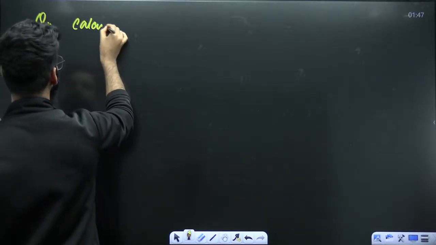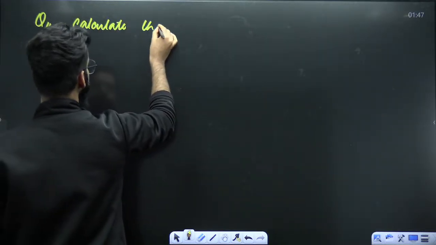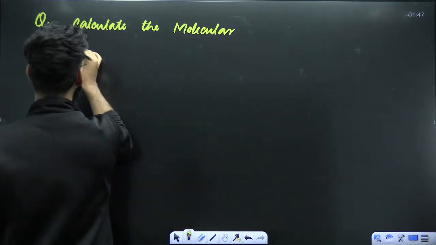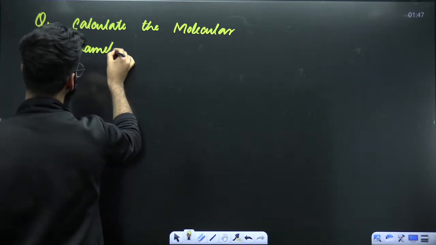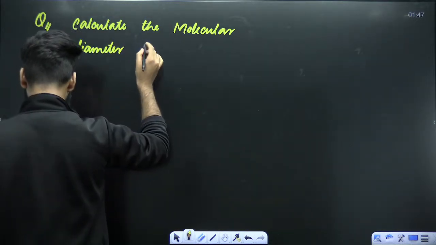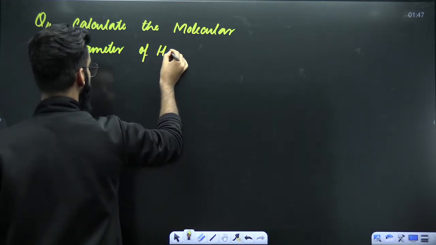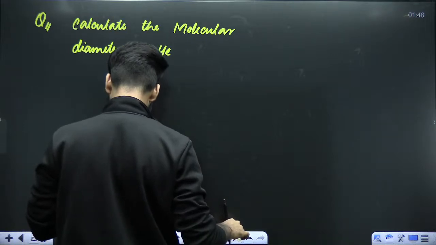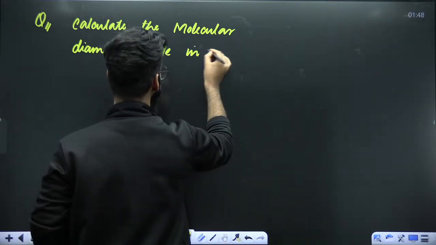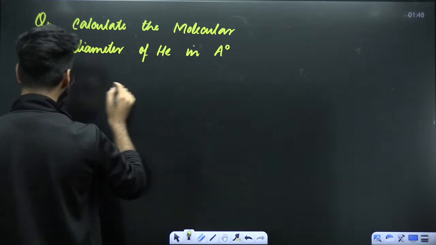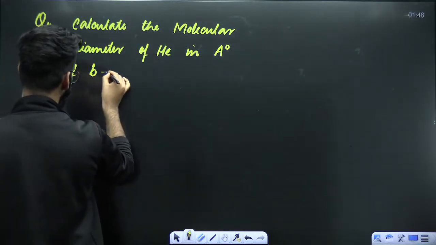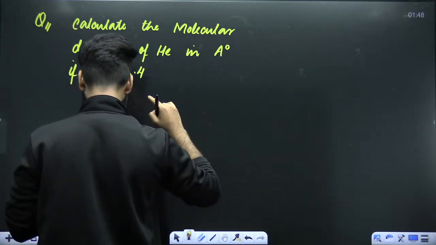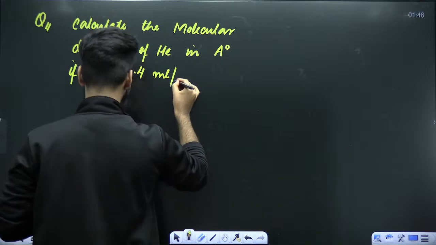Calculate the molecular diameter of helium, in angstroms, if the B value is equal to 2.4 milliliter per mole.